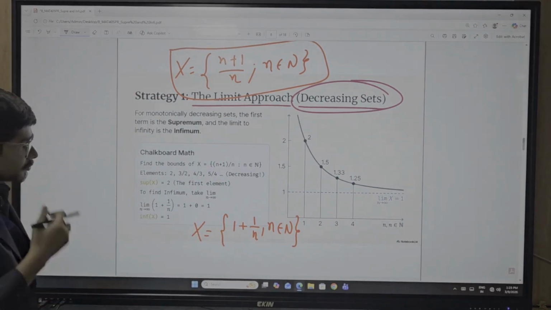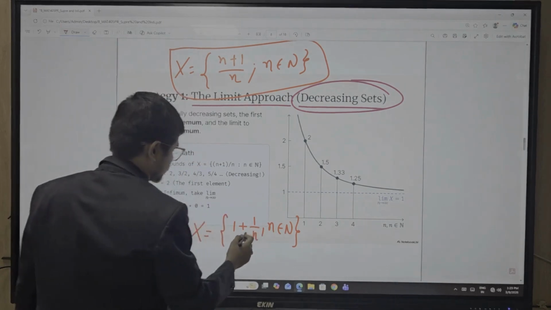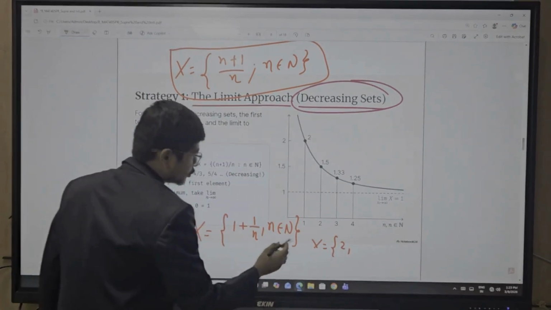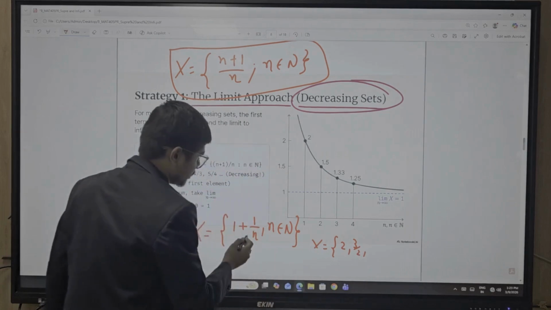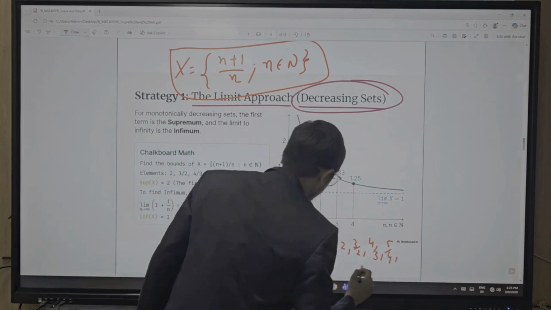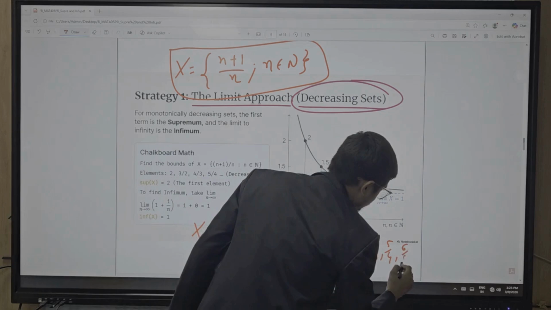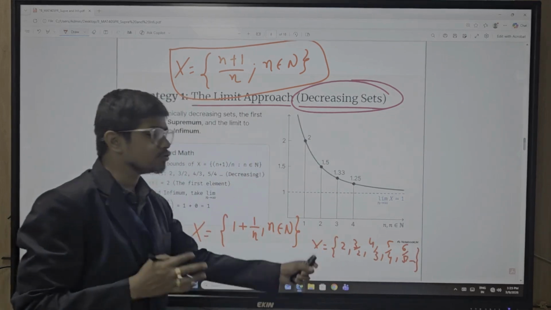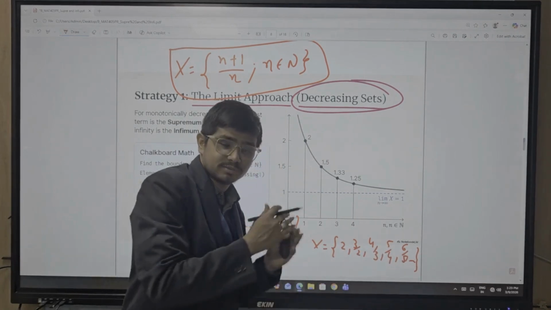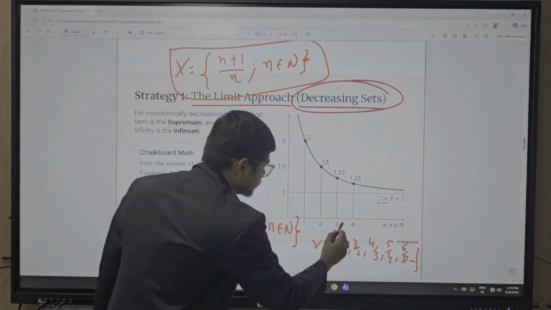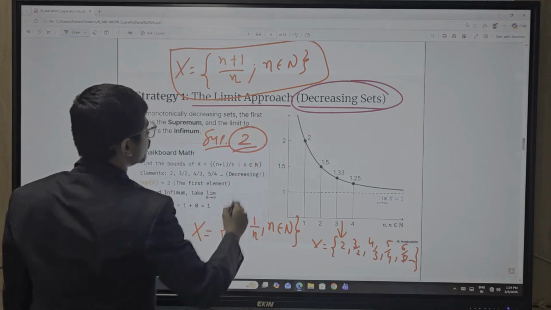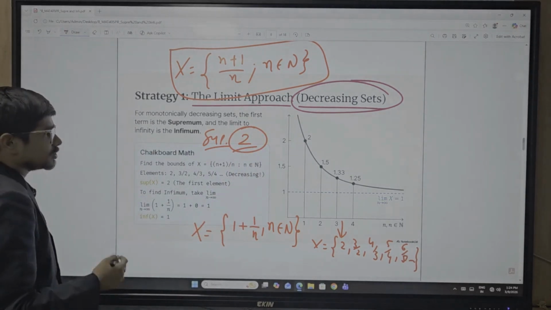Okay, so now when you consider n equal to 1 here, you get 2, n equal to 2, so 3 by 2, n equal to 3, 4 by 3, n equal to 4, 5 by 4, n equal to 5, 6 by 5, and so on. So here you can easily say that the maximum value of the respective set is, this is the decreasing set, so the maximum value is nothing but 2. So the supremum of this respective set is 2.